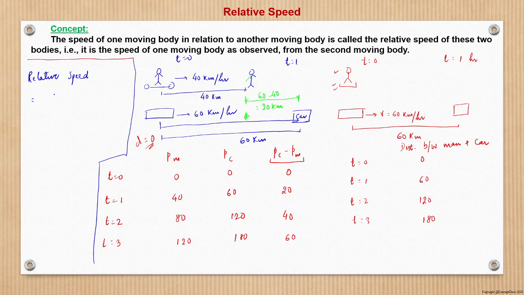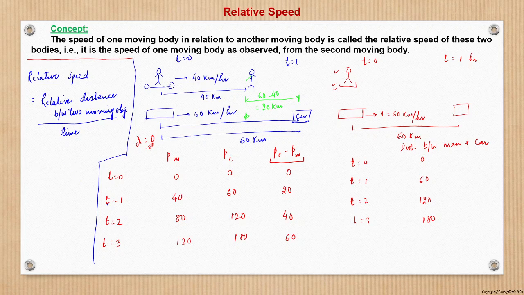Relative speed is nothing but the relative distance between two moving objects upon the time, right? This is the definition of relative speed.